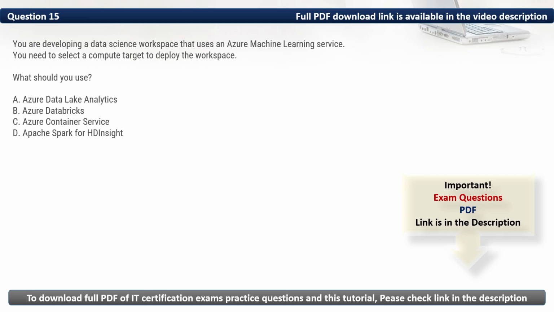Firstly, let's eliminate the incorrect options. We have A. Azure Data Lake Analytics. It is used for big data processing, not ML model deployment. Then we have B. Azure Databricks. It is primarily for big data analytics and ML training, not deployment. Then we have D. Apache Spark for entity insight. It is designed for distributed data processing, not ML model deployment. As such, we should use Azure Container Service. Thus, the correct option is C.